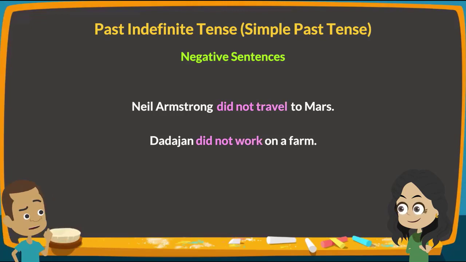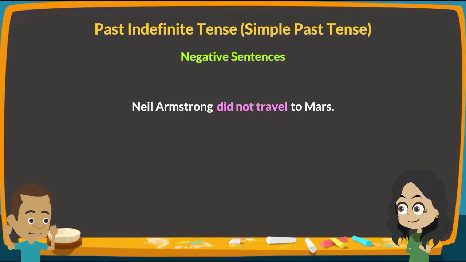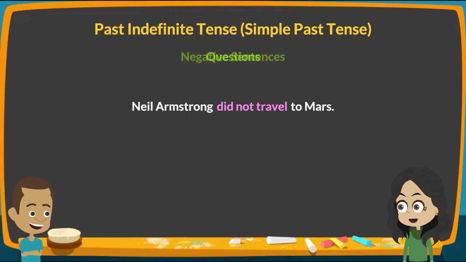Remembering the correct form of the verb to use is a bit tricky. Here's how I think of it. Did is helping a verb like travel, so it can stay in its first form. Without the helping verb, travel needs to change to traveled. That's useful. One more thing.